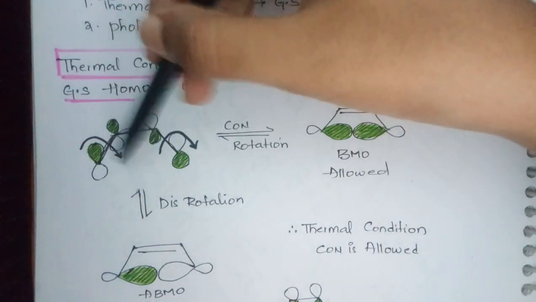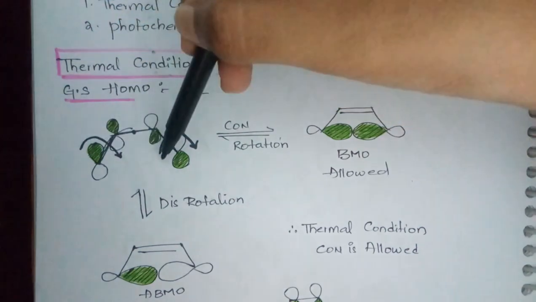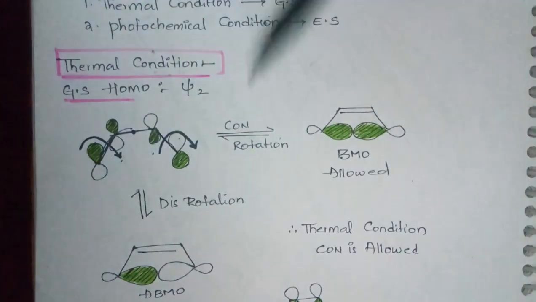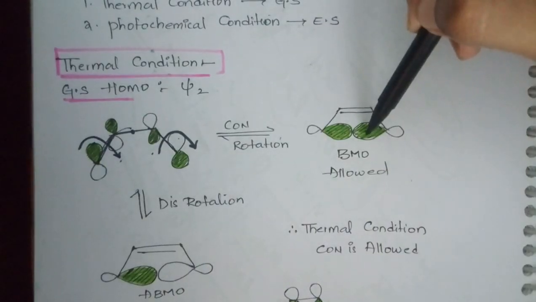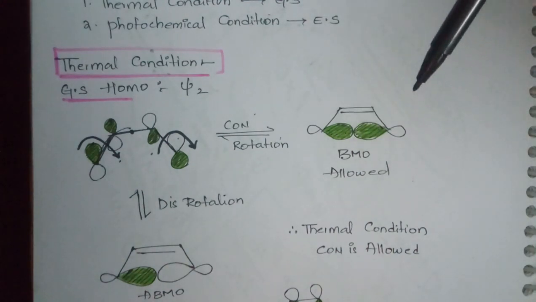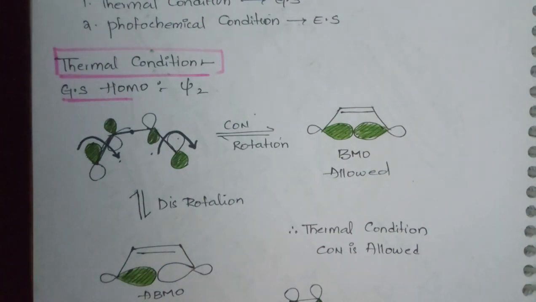When you rotate this, shaded comes here, and unshaded goes there. You will have overlapping between shaded and shaded in conrotation. As shaded and shaded are overlapped, it is a bonding molecular orbital and it is symmetry allowed.